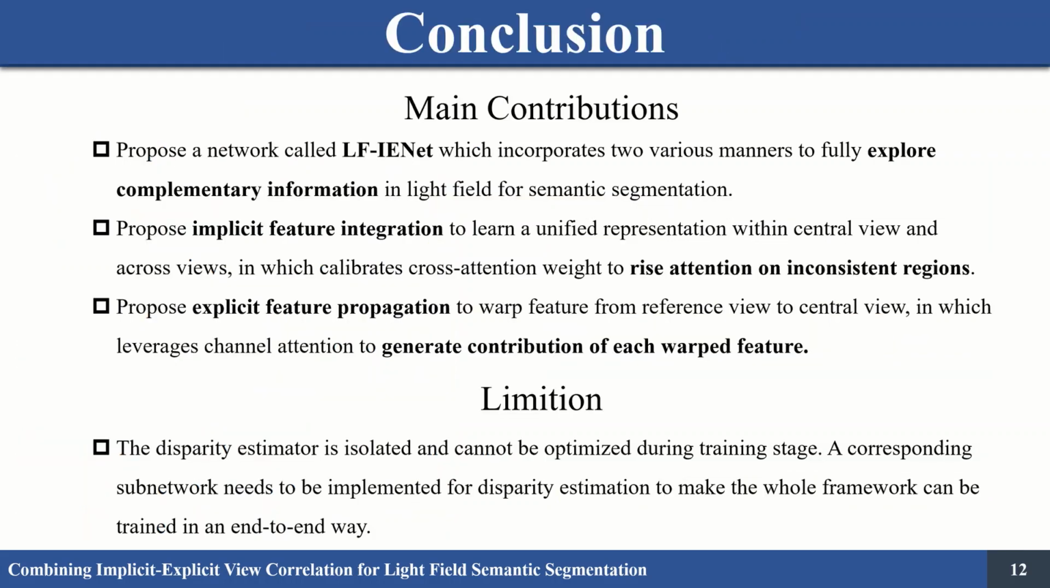Here we conclude our work. In this paper, we explore light field semantic segmentation from a brand new perspective in order to take full advantage of the additional angular information embedded in the light field. We propose two manners: implicit feature integration based on similarity and explicit feature propagation relying on disparity to enhance features of the central view image. The implicit and explicit combined framework can exert their own advantages and gain superior performance.